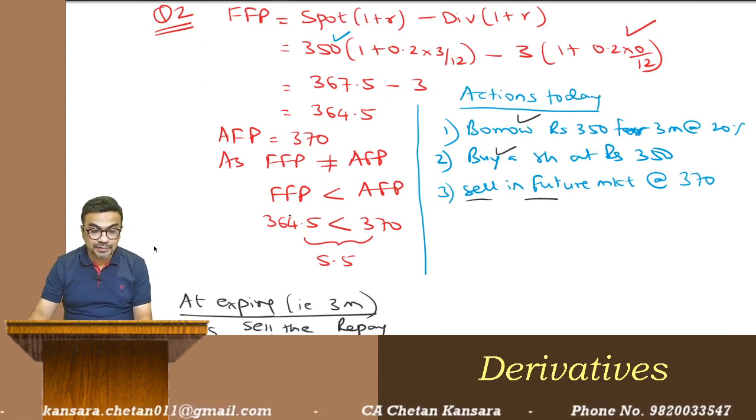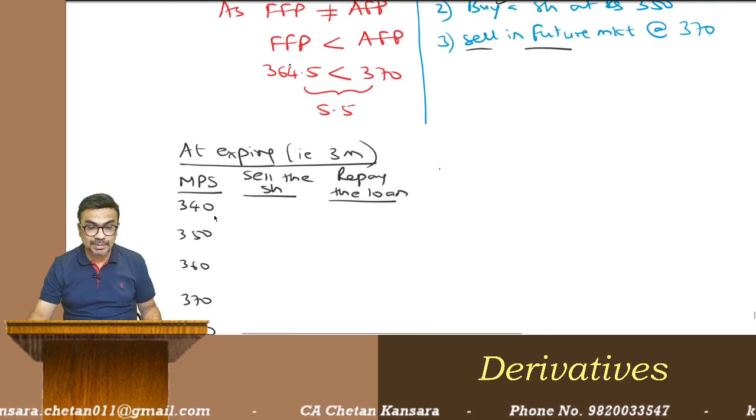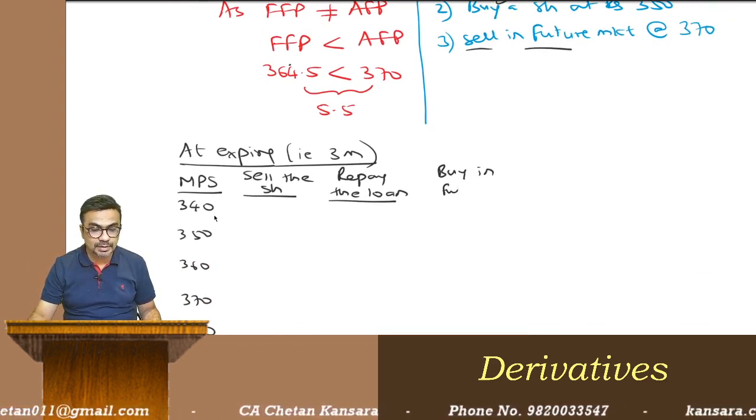And you are selling future now. So you are going to settle. That means you are going to buy. So settlement in future: I am going to buy in the future market.